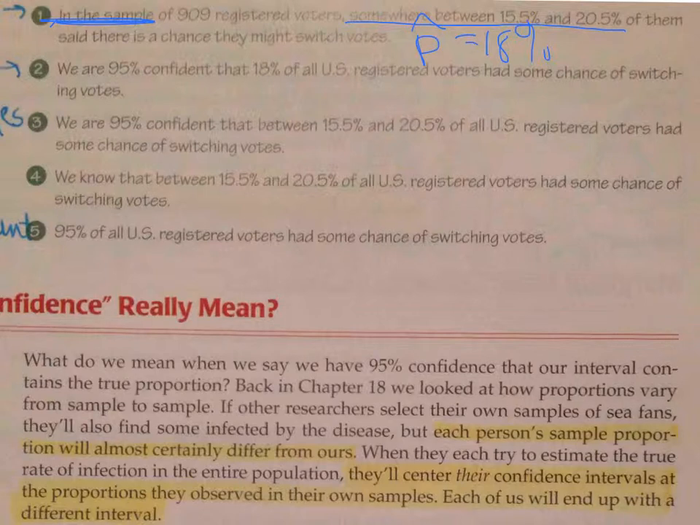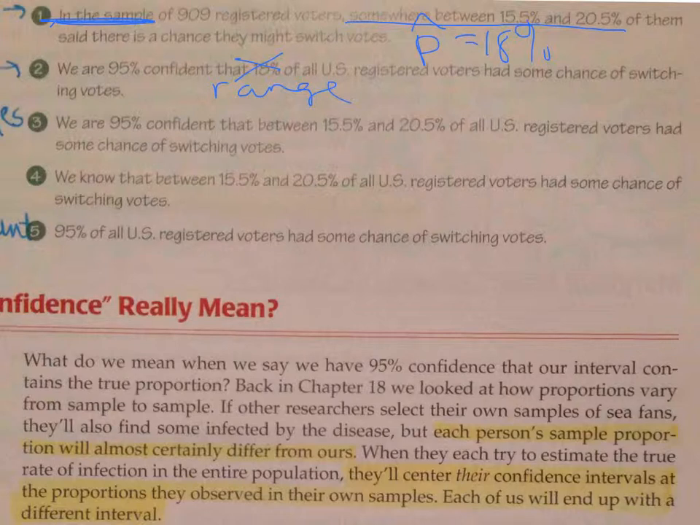Number 2, we are 95% confident that 18% of all registered voters have some chance of switching their vote. Well, that is p hat. We're 95% confident that p hat is true, and we're not. We need the range. They never put in the range here, so I can't just talk about my p hat. I have to talk about it in a range.